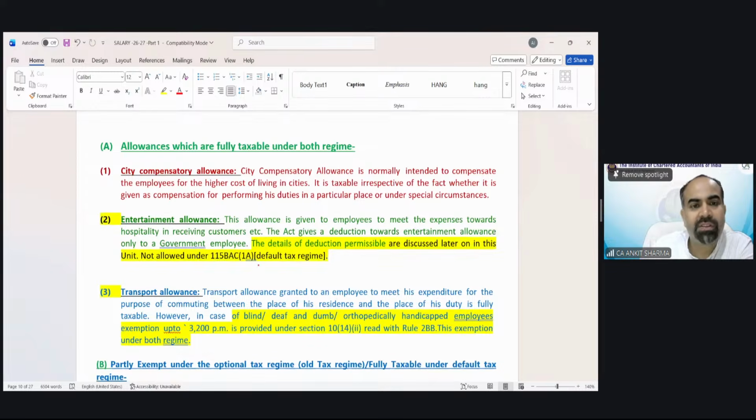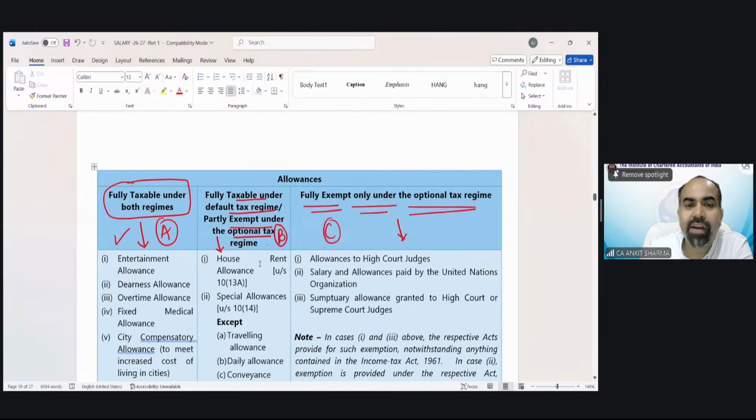Okay, so first is city compensatory allowance. What allowances are we discussing? Fully taxable. Now, देखो बहुत simple है. Just understand the treatment of B and C category of allowances. Smart study. B and C category allowances treatment you should understand. C category only has 3 allowances: High Court, Supreme Court, United Nations. These 3 are only exempted under optional tax regime. Okay.